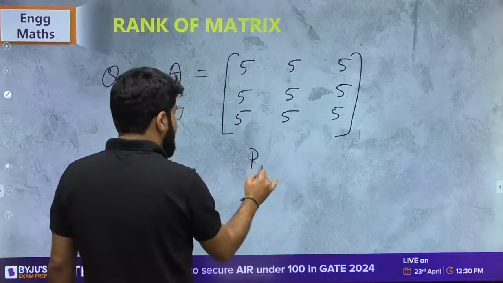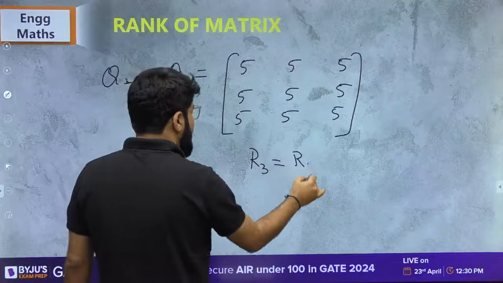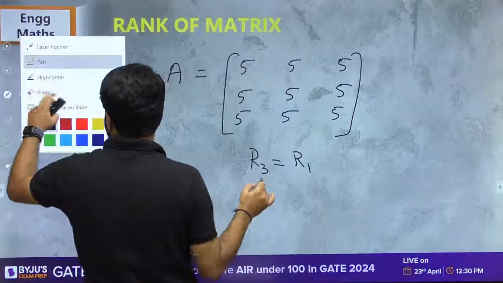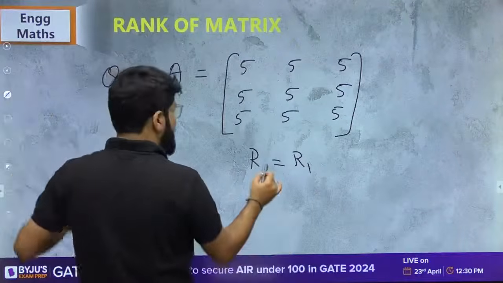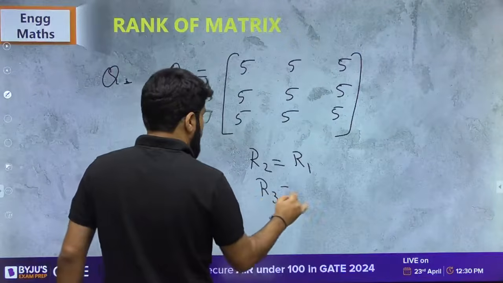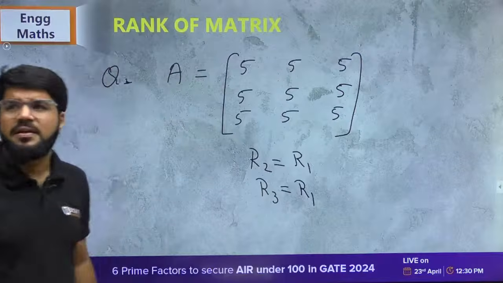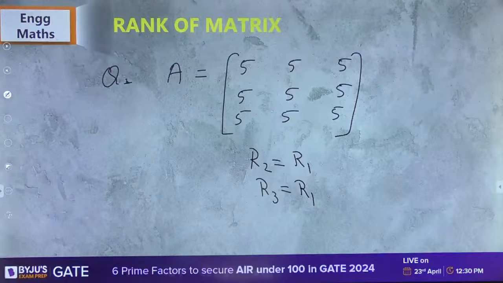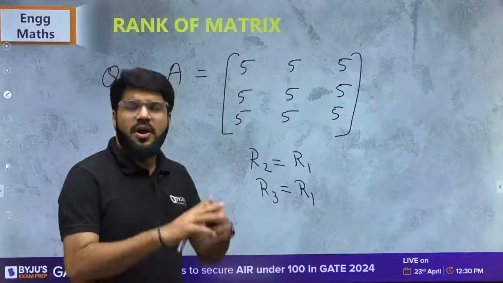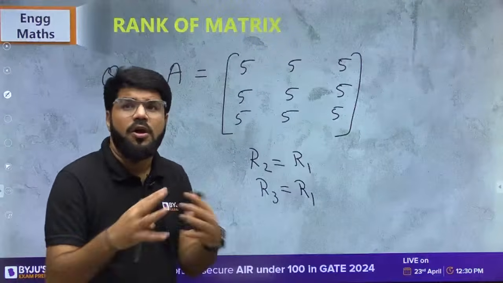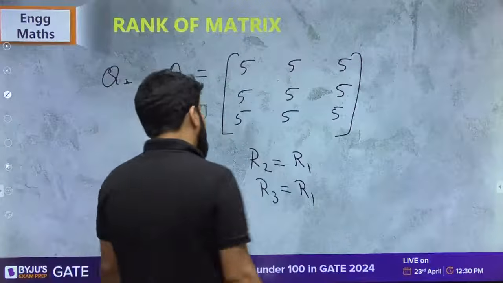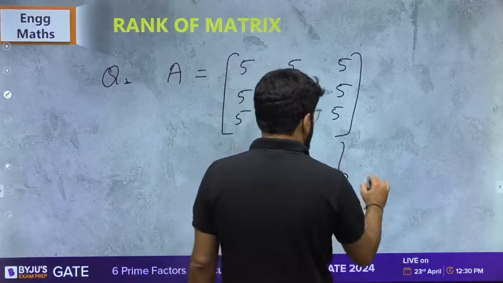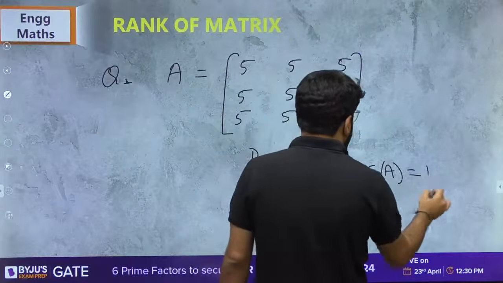R2 is equal to R1, and R3 is also equal to R1. So everything is proportional. All of them are equal to R1. All rows are identical. Rank is equal to 1.